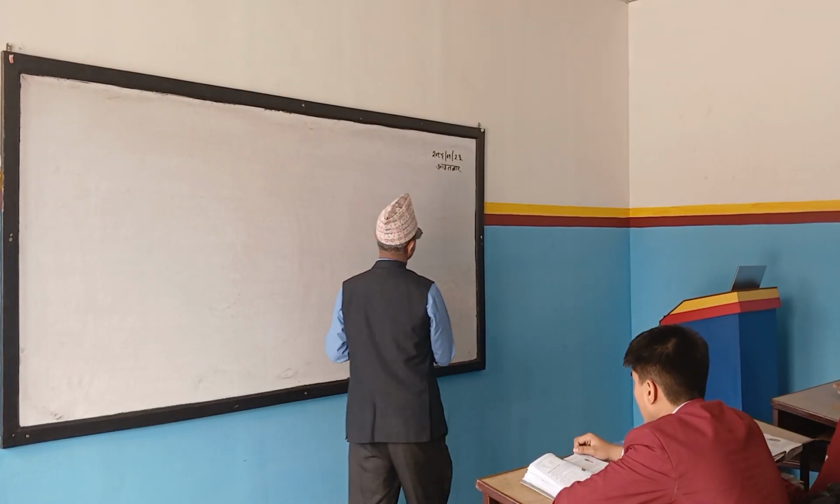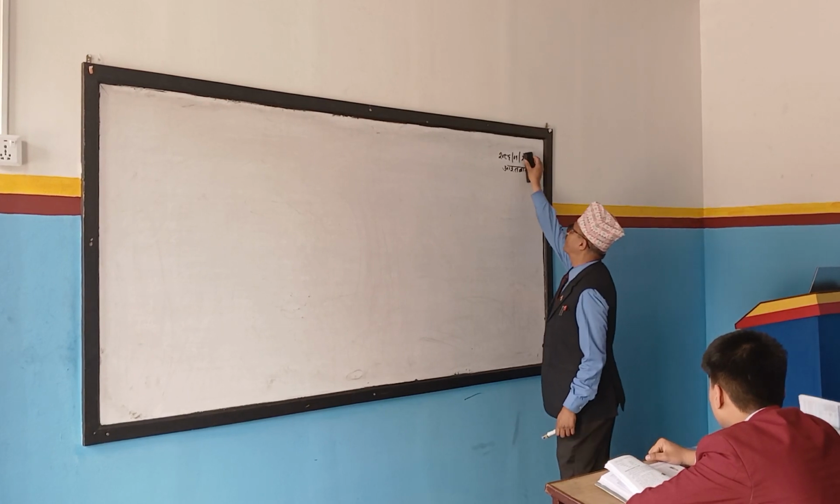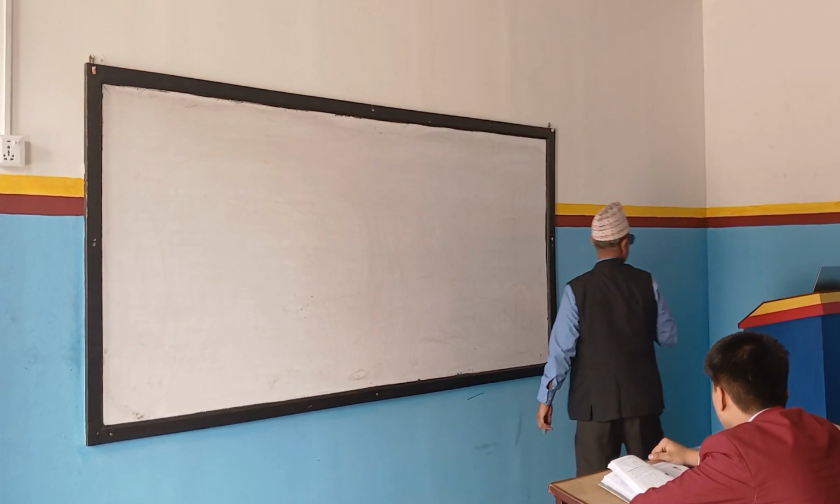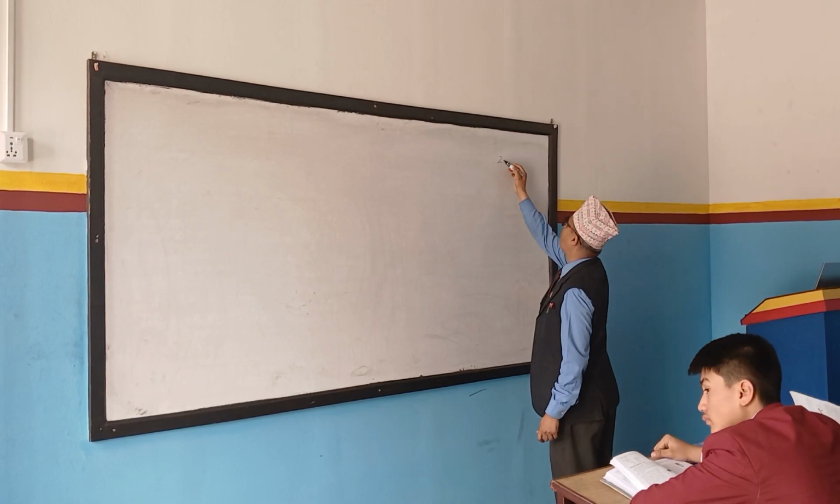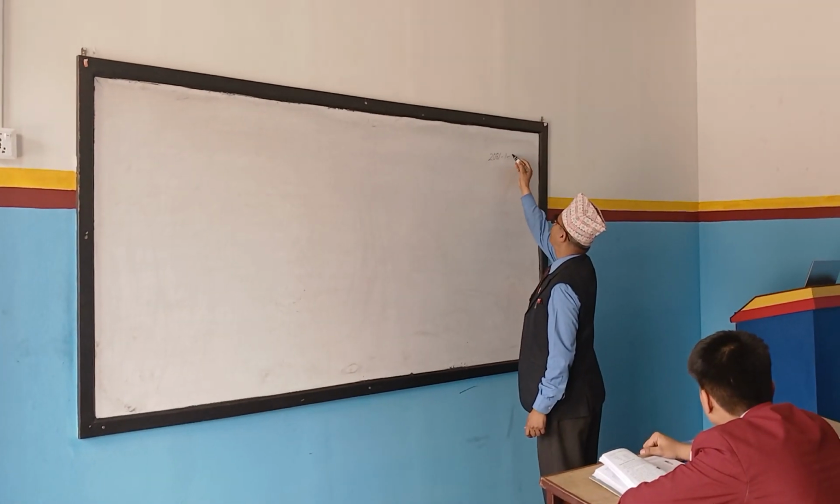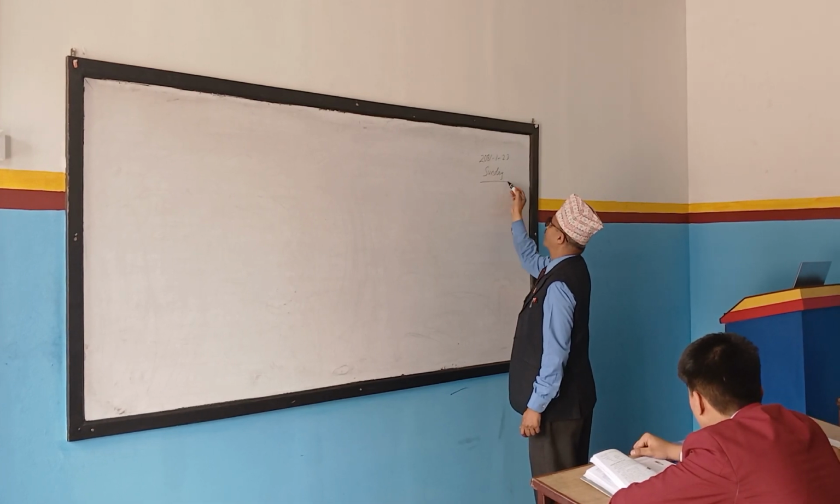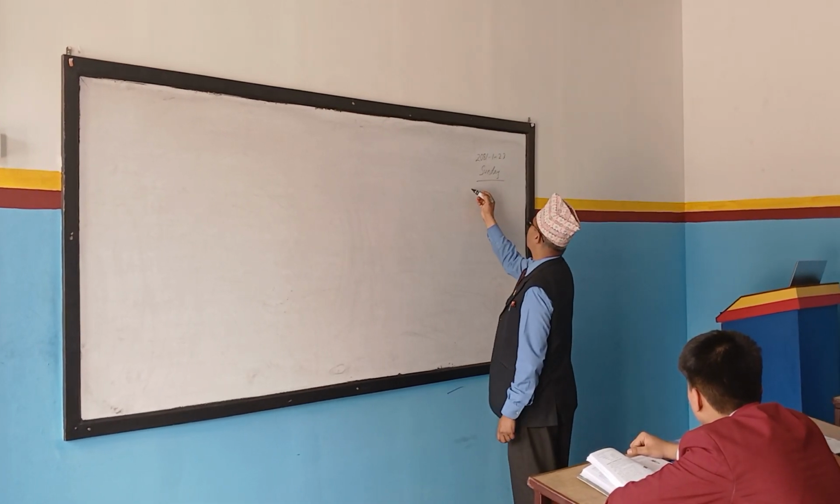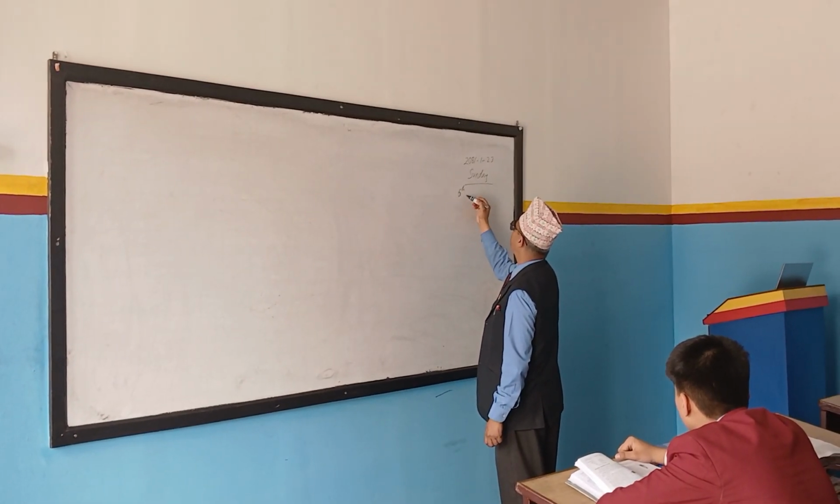What is today's date? 23, 2081, 123, Sunday, right? Yeah. Sunday. Fifth period, sixth period, right? Sixth period. Science.